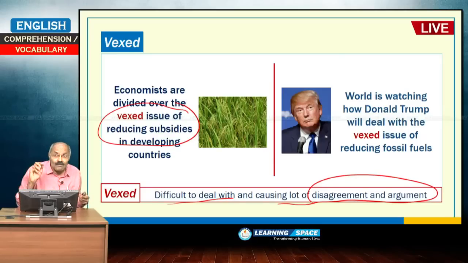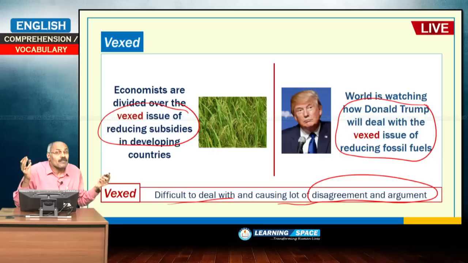One more example is: world is watching. Donald Trump is taking over today as president, 45th president of USA. So, world is watching how Donald Trump will deal with the vexed issue of reducing fossil fuels. Fossil fuels are to be reduced basically to prevent further global warming, and Donald Trump says that this global warming is a big hoax. And under these circumstances, how he is going to deal with it. So, vexed issue of reducing fossil fuels means when there is a disagreement and argument, you have to use vexed.